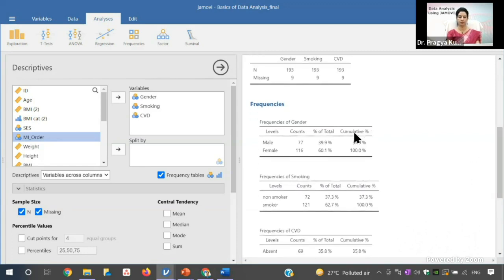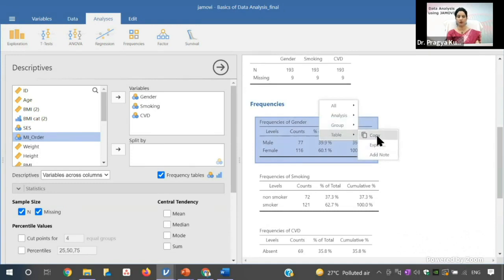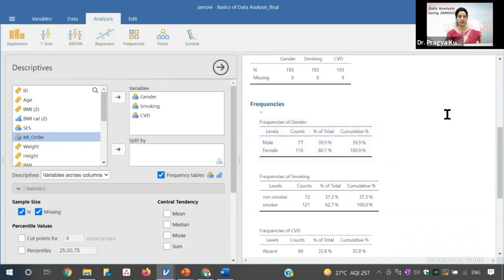And if you want to export or save, you can right click and copy it and save it. You can copy this table or you can copy all analysis. There is an option of all also. It depends on what you need to copy, but keep on copying and pasting it into your Word document, for the results which you want to save. Then this is the frequency table.